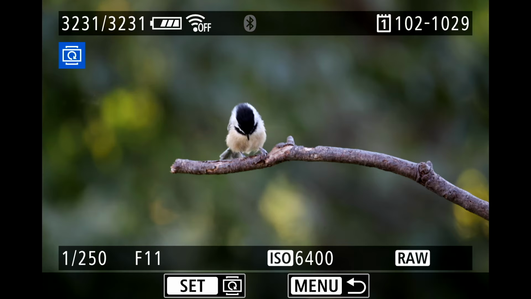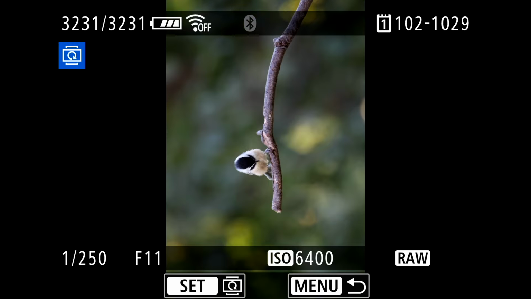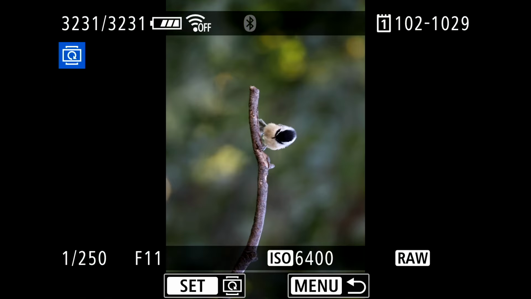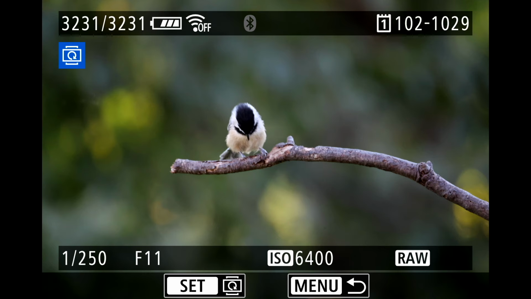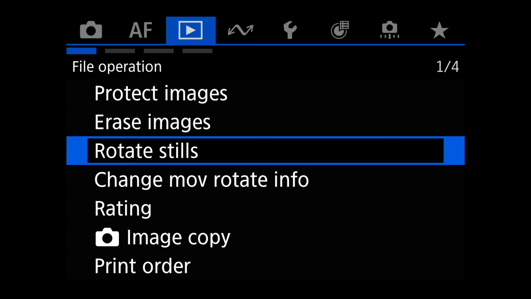Number 3, rotate stills. What this does is it allows you to rotate. So if you want to change it, you have to hit the set button, which is in the middle of the control wheel. You should know that by now, and you can rotate the images. Keep pressing it and it'll keep rotating like this to however you like it. You can do that.